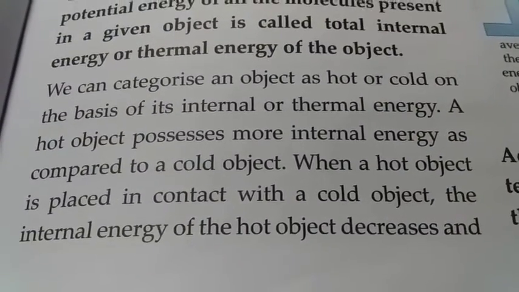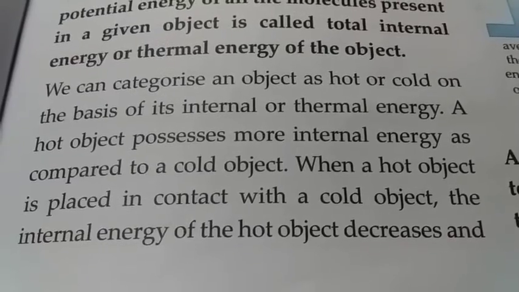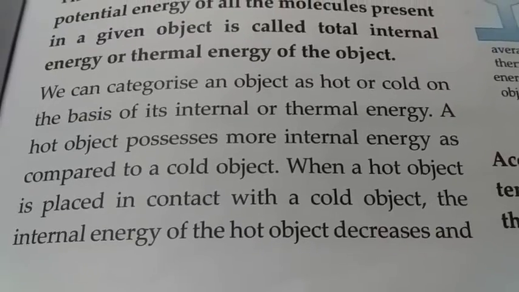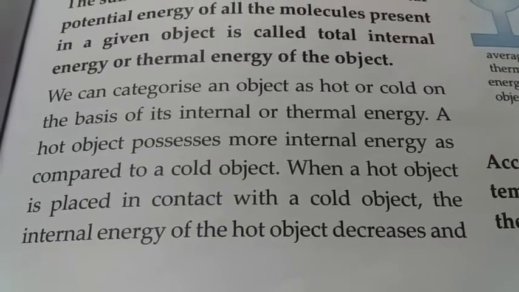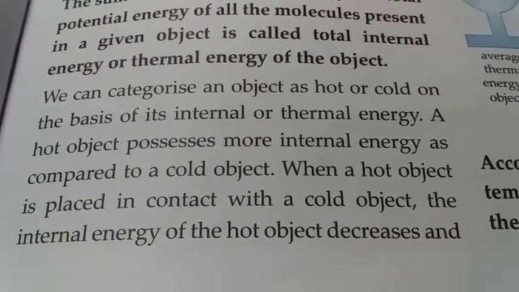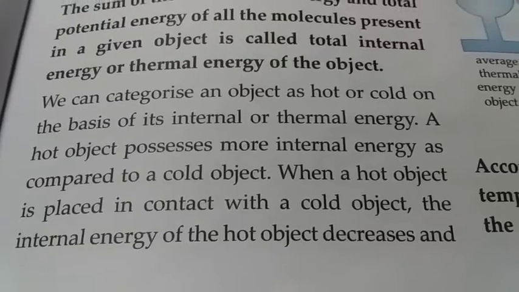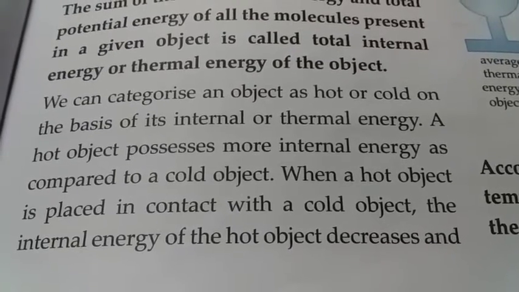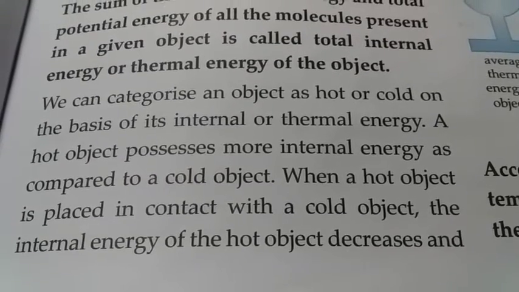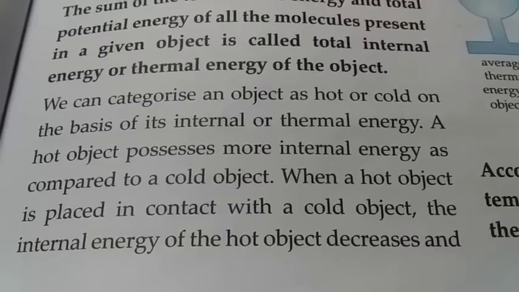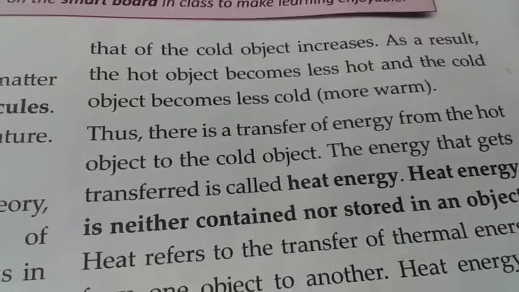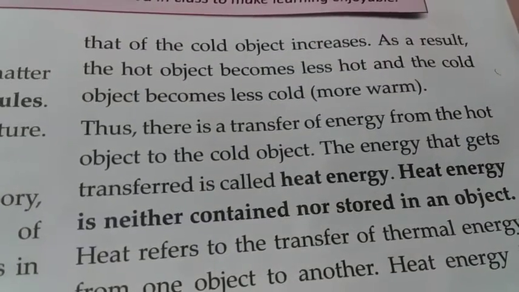Now, how can we say that an object is hot or cold? We can say that on the basis of its internal or thermal energy. A hot object possesses more internal energy as compared to a cold object. As we know, kinetic energy increases when we supply heat to the object, so its internal energy is more when the object is hot. When a hot object is placed in contact with a cold object, the internal energy of the hot object decreases and the internal energy of the cold object increases.